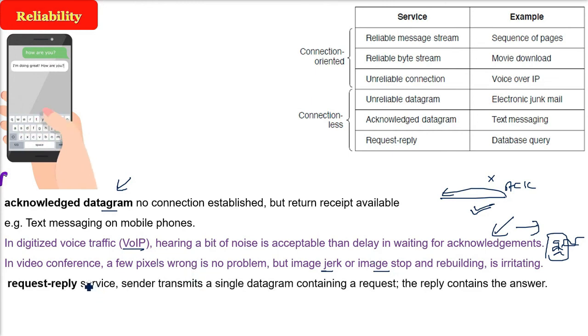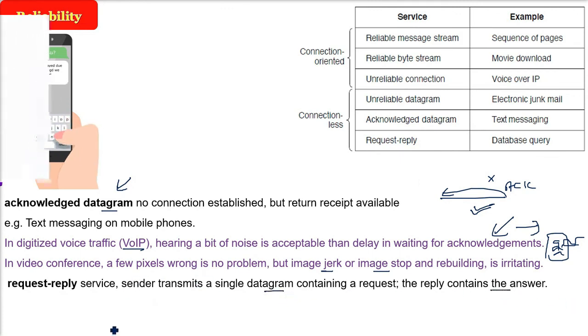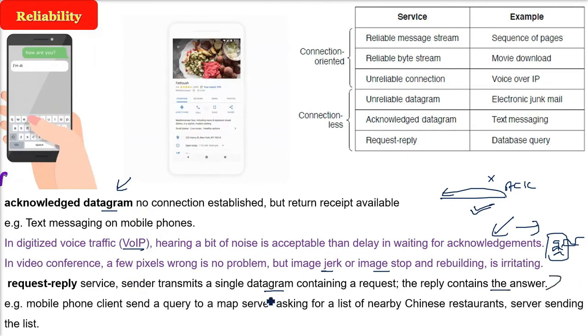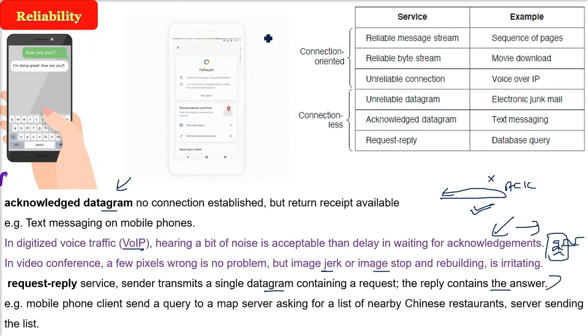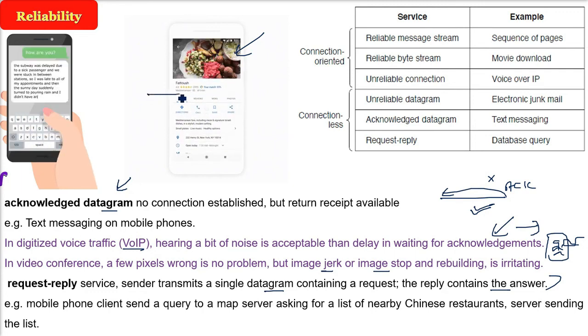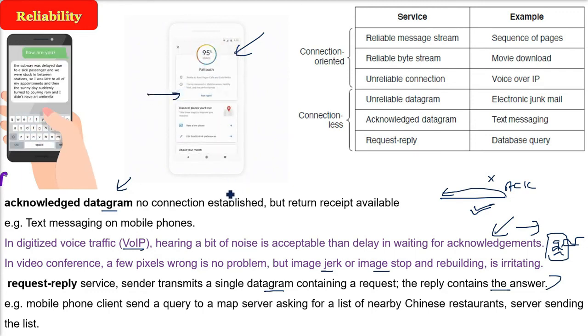And in the client server scenario, there is request reply service. Here the sender will transmit a single datagram containing a request. And there will be one answer. The reply will be the one answer. For example, you want to go to a Chinese restaurant. Then you will take a mobile phone client. It will send a query to a map server. Map server is a server. This mobile phone is a client. And it will ask for a list of some nearby restaurants. And you will get a proper list. So this is a request reply kind of service.